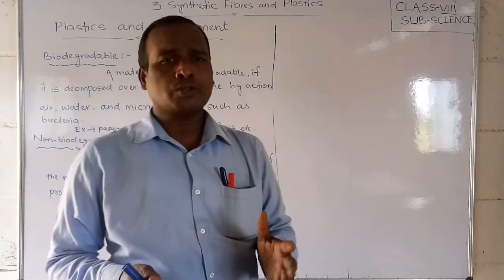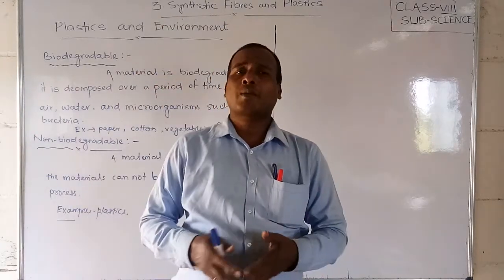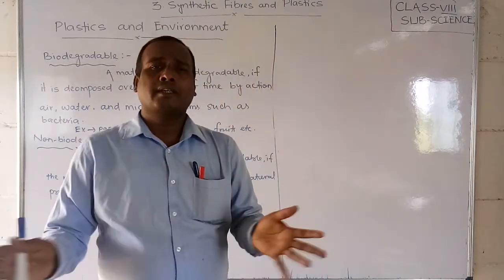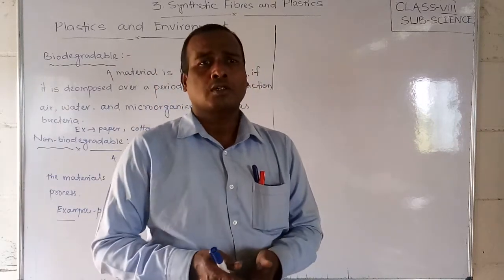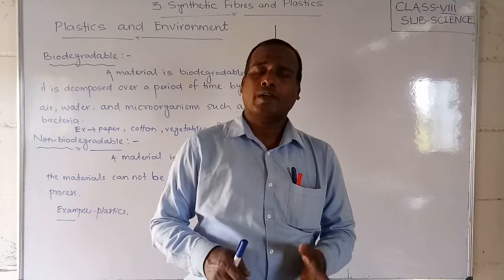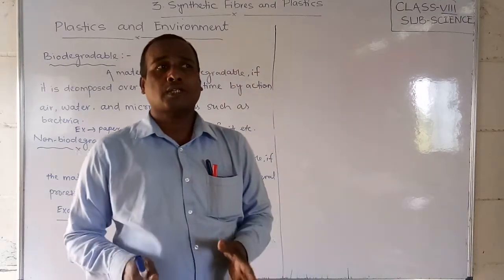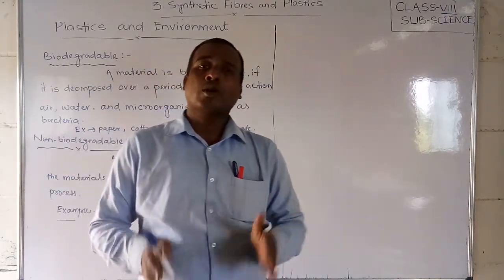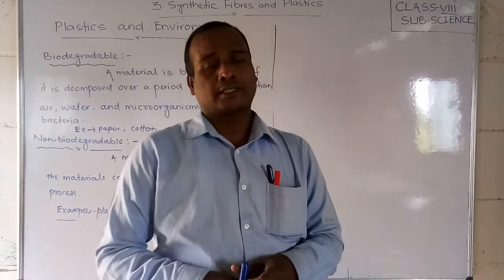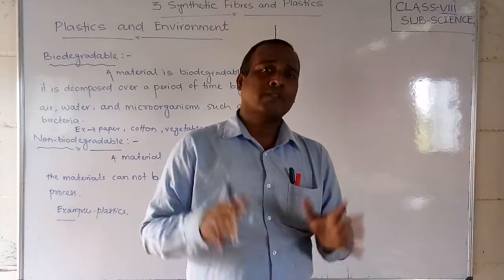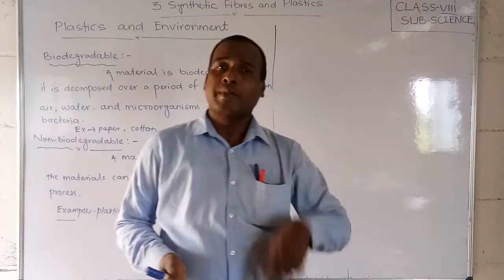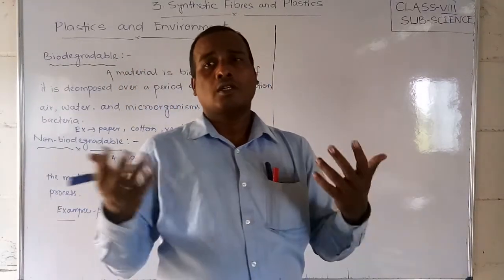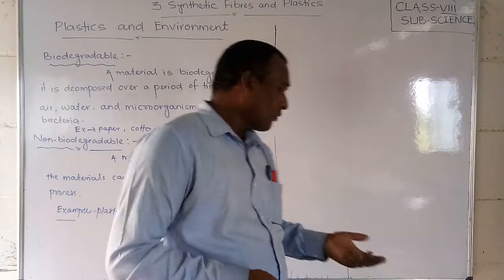Okay students, if a large number of plastics and polythenes stay outside, then what will happen? Our environment will get polluted. We will get pollutants. So that's why, as much as possible, you have to avoid the use of plastics or polythene bags. Instead, we have to use other things like those made of cotton. Okay, so now we will discuss that.